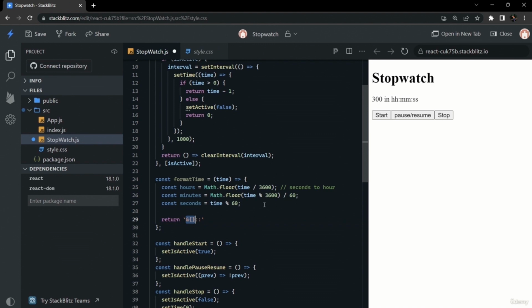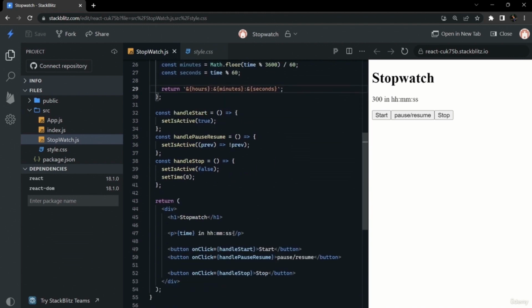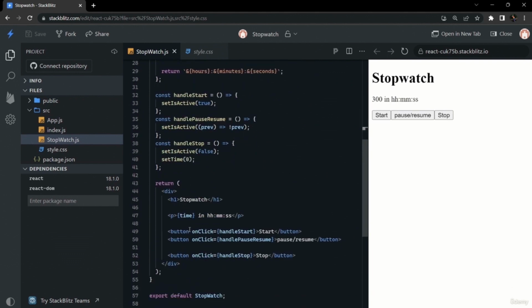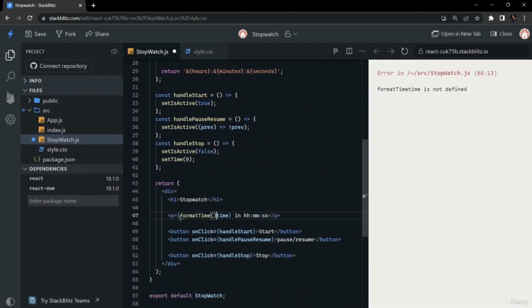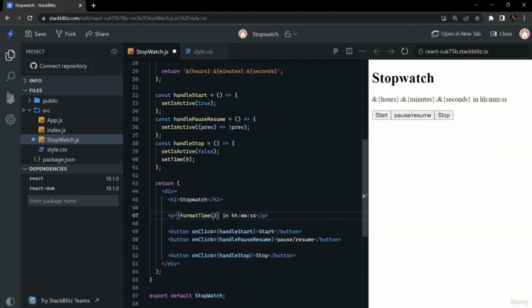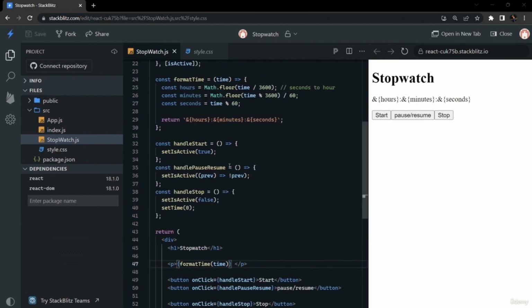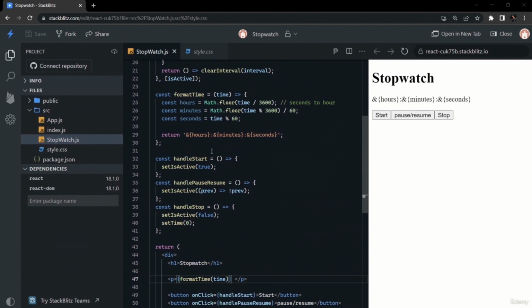So we can return our hours, minutes and seconds using string interpolation. If we see here in our template, we can directly use that function, format time, and pass our time state. There is some problem. Oh, I have used ampersand instead of the dollar sign.